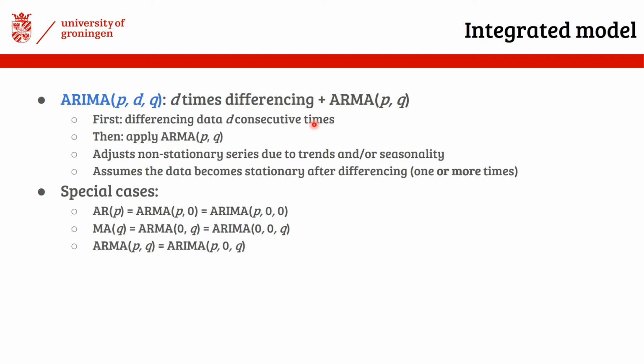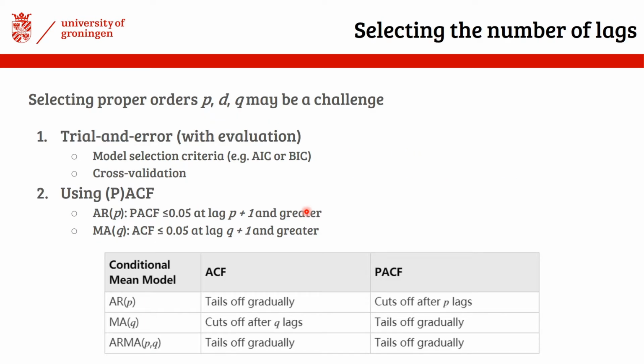Since the ARIMA model is an extension of the ARMA, which is an extension of the AR and the MA model, we have the following special cases. You can refer to the formula of these models to confirm these equalities. The hyperparameters of these models should be chosen beforehand. But how can we determine the best possible values for the hyperparameters? It's usually a matter of trial and error to choose a model from a range of suggestive models and then select the best one based on the so-called automatic model selection criteria, such as AIC or BIC.